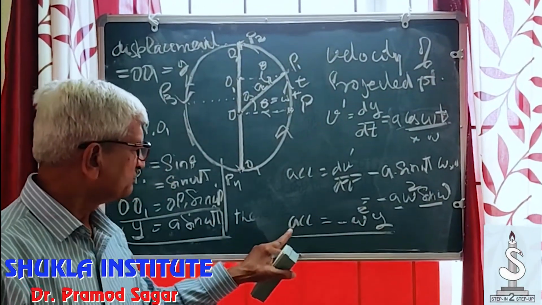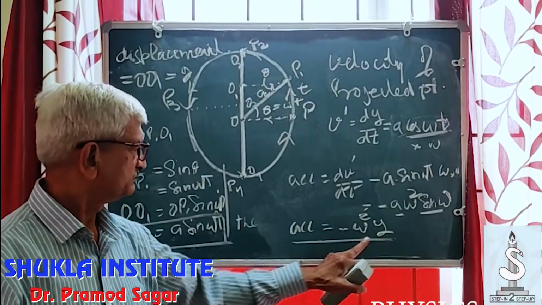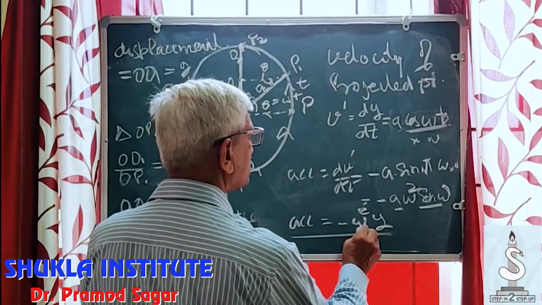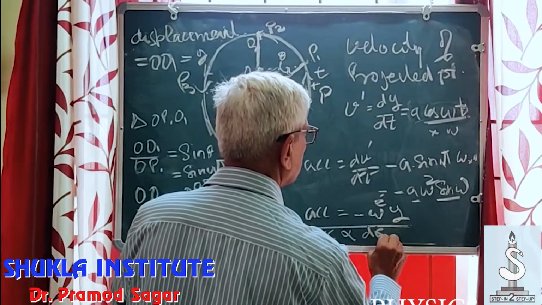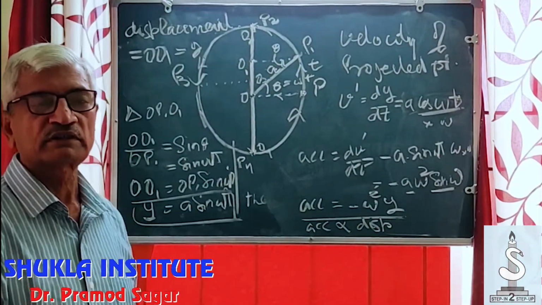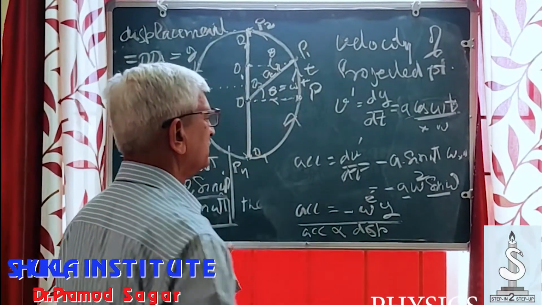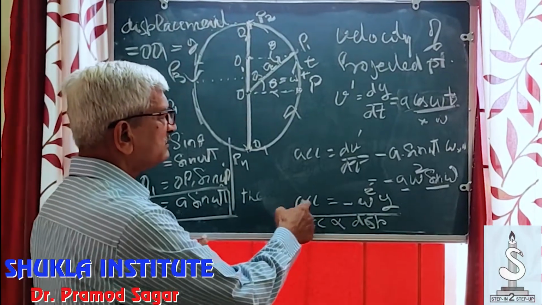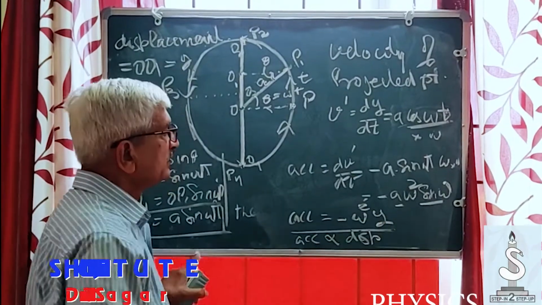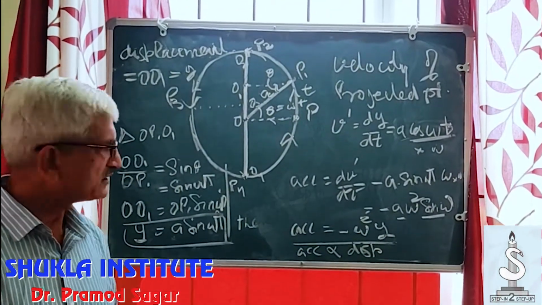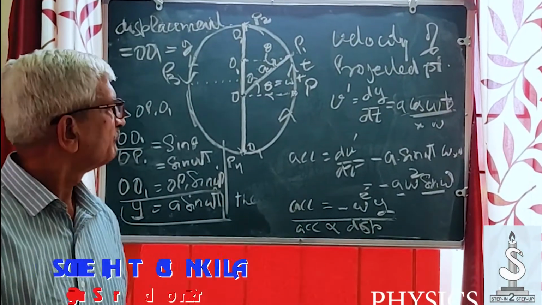Now can we see acceleration is proportional to displacement, because omega square is constant, so acceleration proportional to displacement. This condition is satisfied. This negative sign here indicates that acceleration and displacement are in opposite directions. So even this condition is satisfied, that the acceleration and displacement should be oppositely directed.